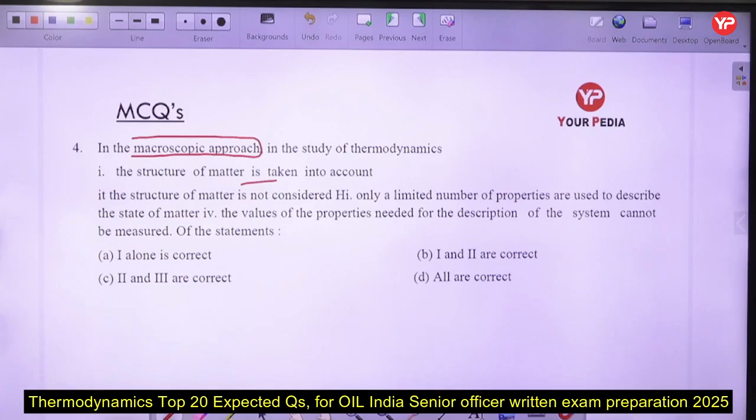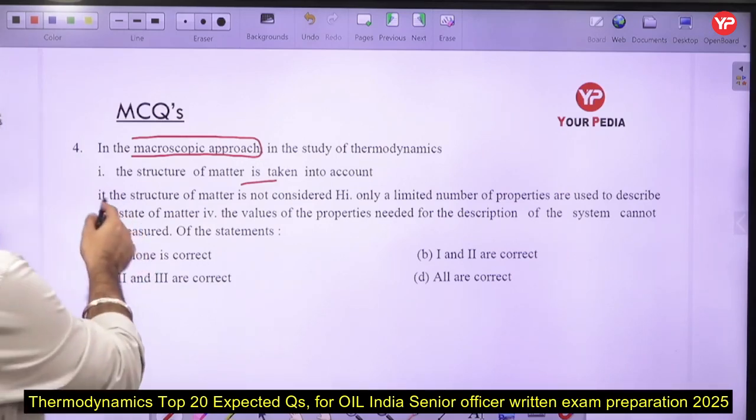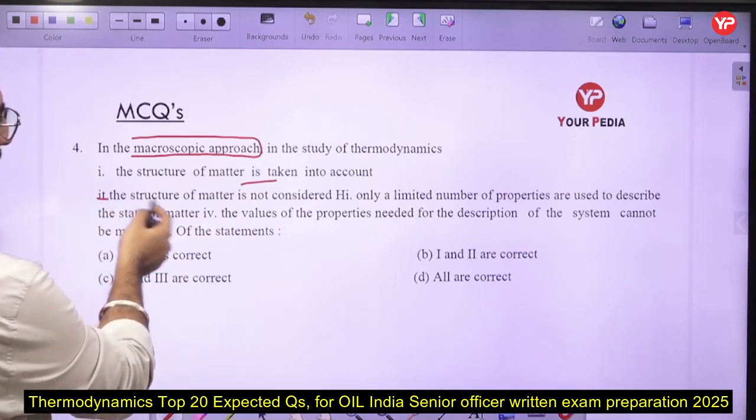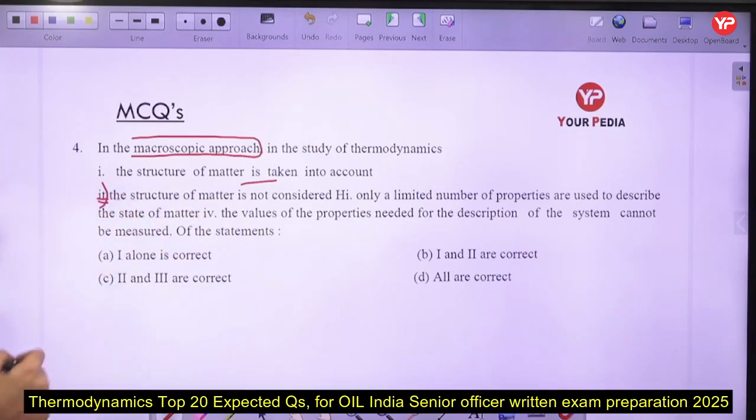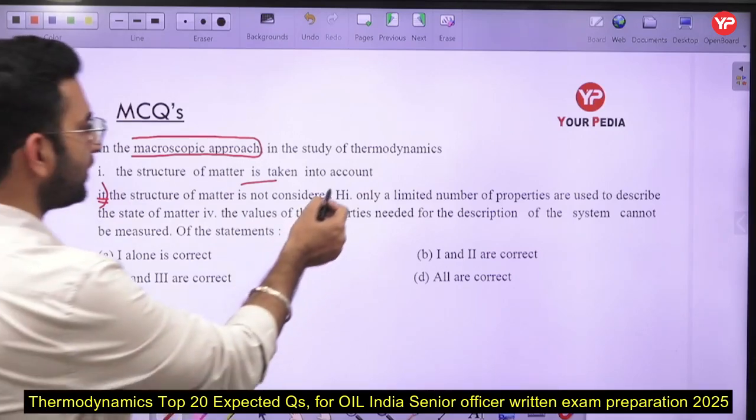Next part, just give me a second. I think this is the second statement: the structure of the matter is not considered here. And this is the third statement here.